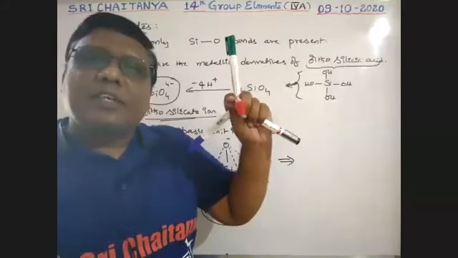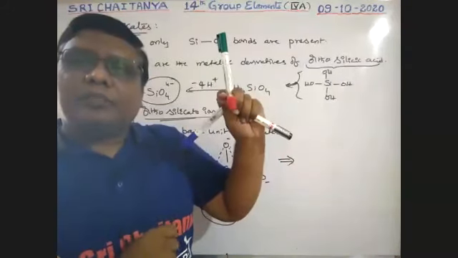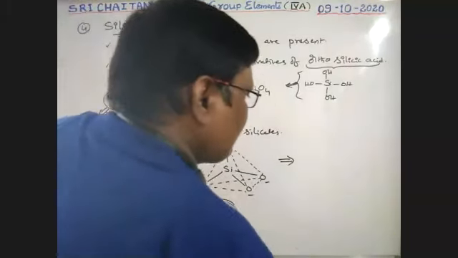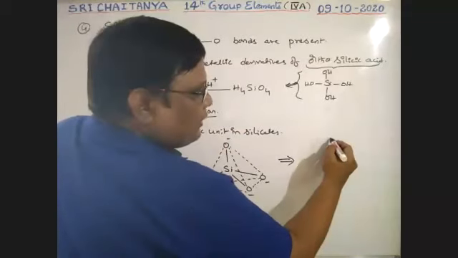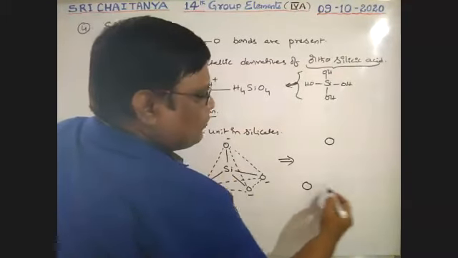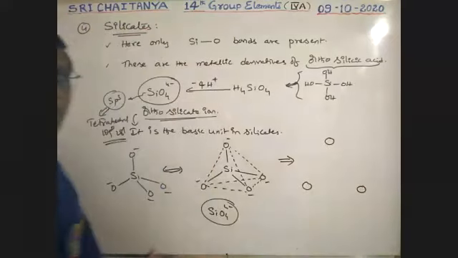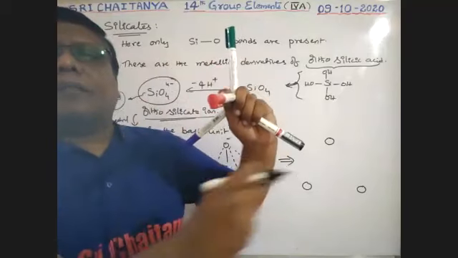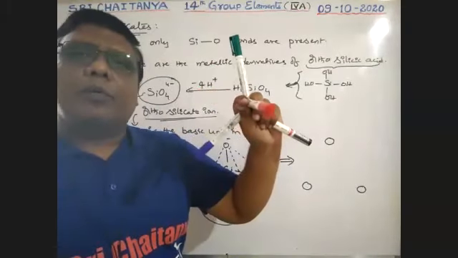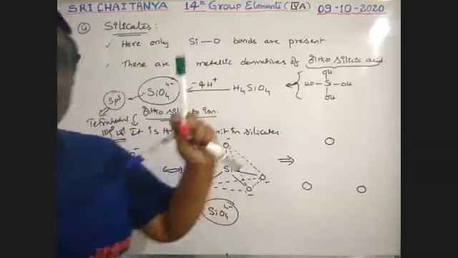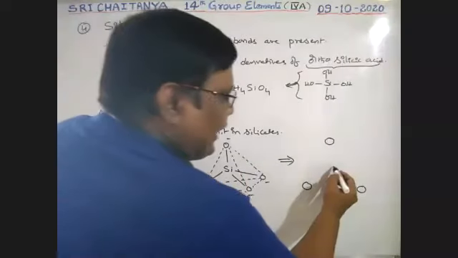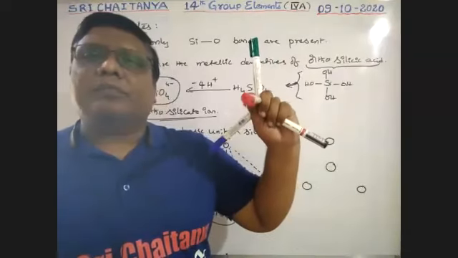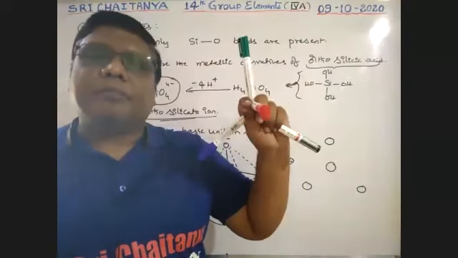How is this? See here. This is a triangle. See boys, these are triangular oxygens. What are those? Those are nothing but this green, black, blue and green, black, blue. Those are triangles, boys. Okay. This red is this one, and at the middle red is there. Correct or wrong? At the middle red is there.